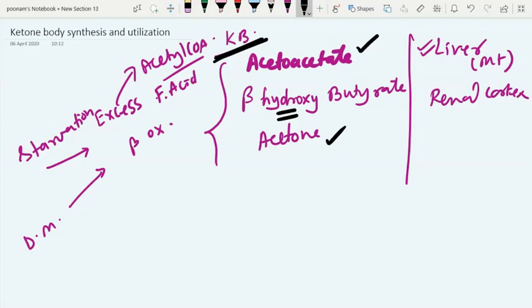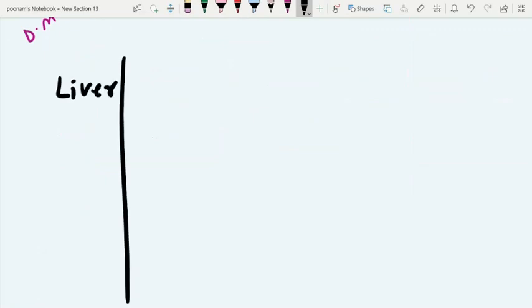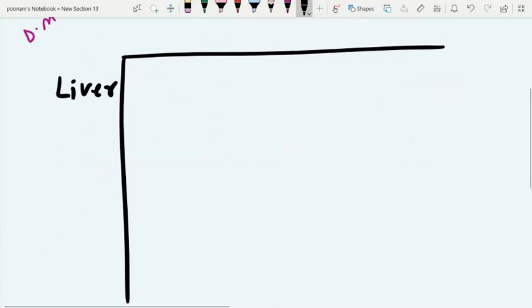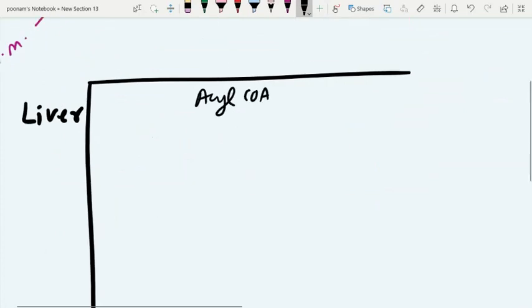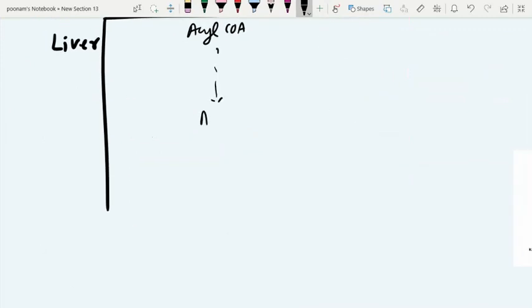So it's a misnomer. Now let's talk about its synthesis in the liver, which is the major organ where the synthesis takes place. And as I told you, it's a purely mitochondrial process. The fatty acyl-CoA, which undergoes beta oxidation, starts generating a lot of acetyl-CoA, which ideally should get utilized in the TCA cycle.